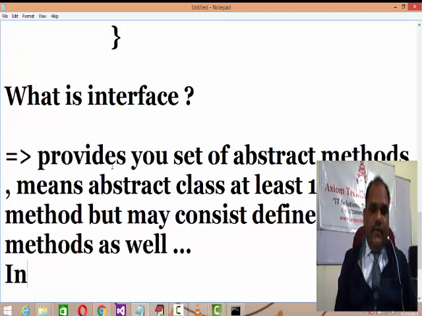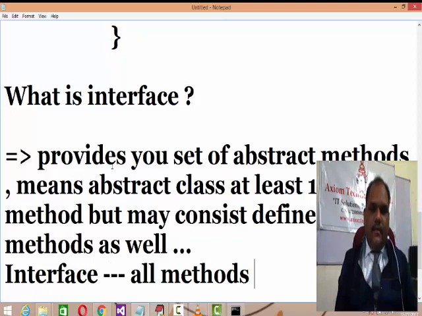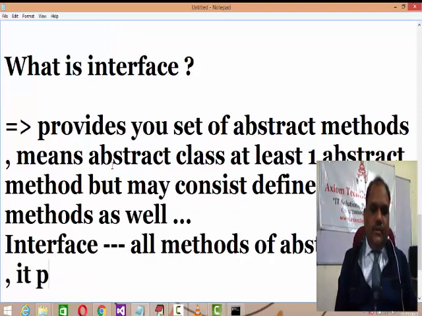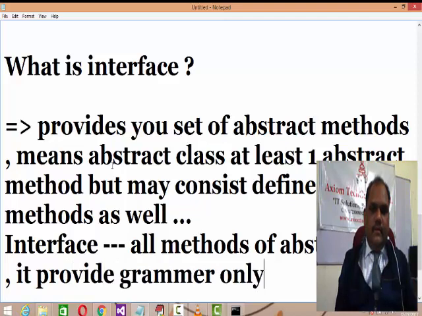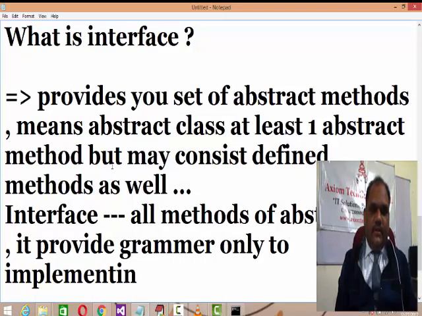But in case of an interface, every method, means all methods, are of abstract type. It provides grammar only to the implementing class. Means an abstract class needs to be extended and an interface needs to be implemented, right?